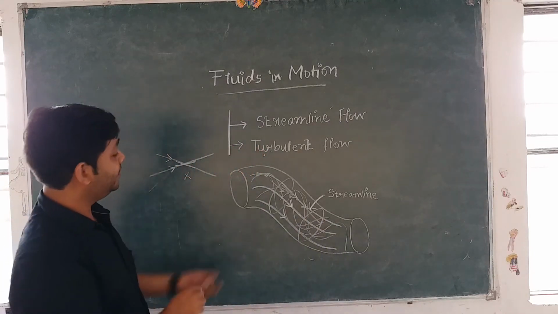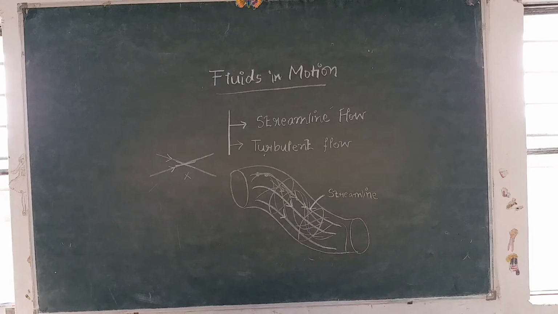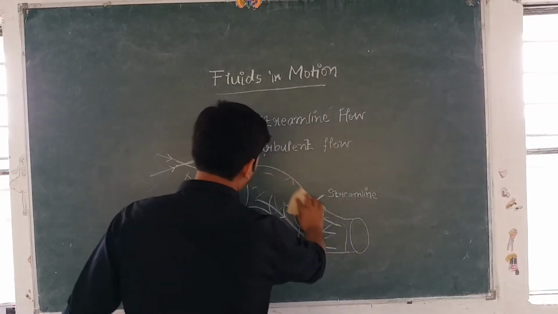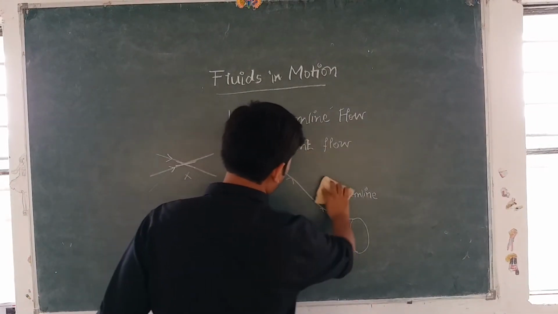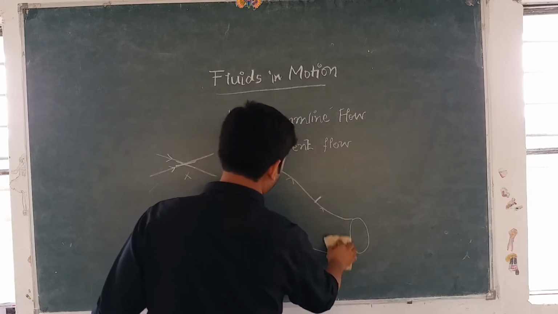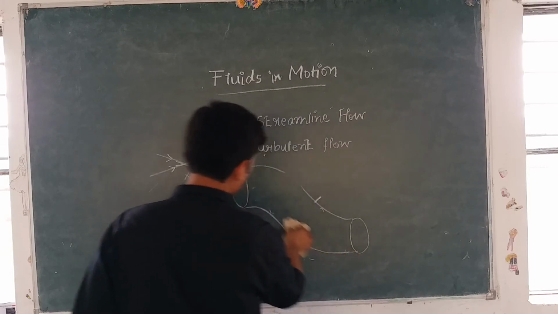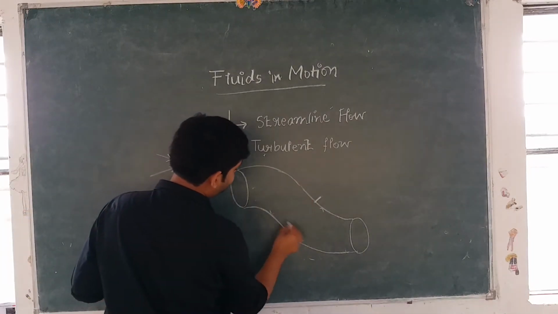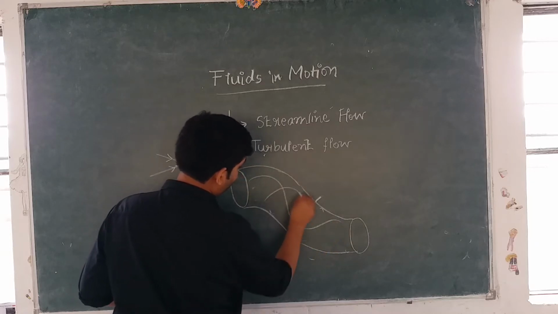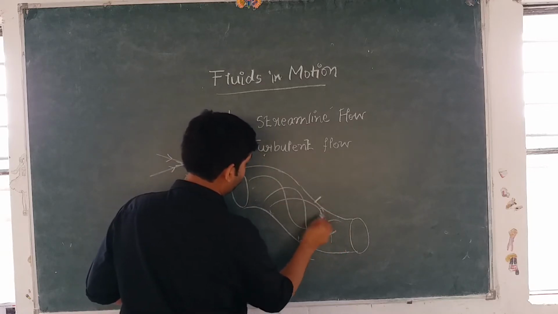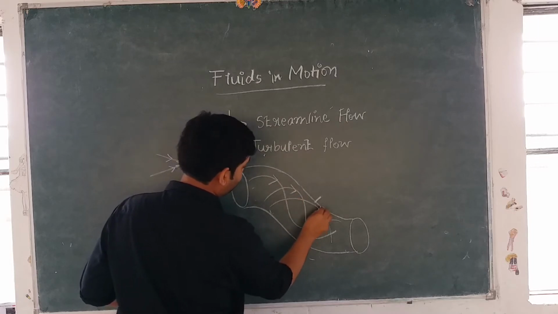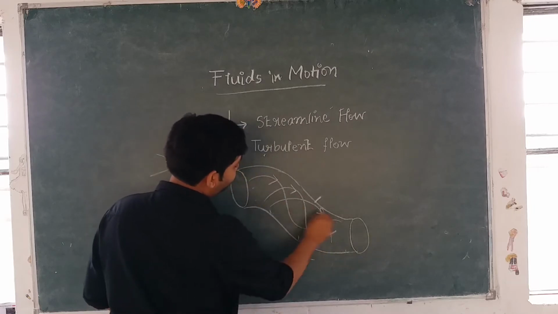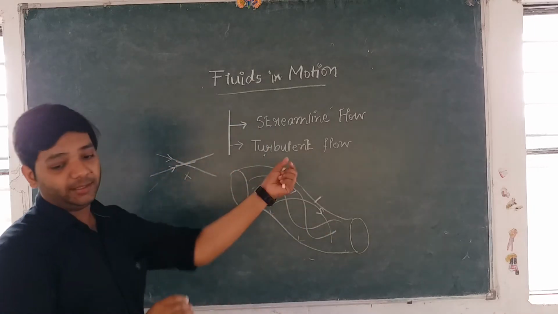Draw this diagram properly. Let me correct it. Just wait. Let me modify the diagram. So this diagram will be correctly drawn as follows. Suppose the liquid is flowing from this side to this side, there is no fixed pattern and you cannot predict anything. So please write